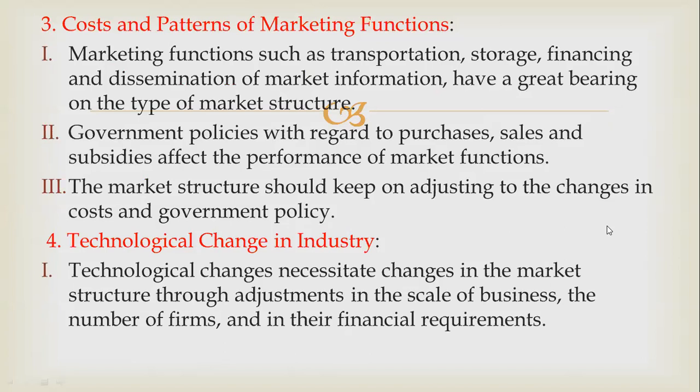If the use of technology is high, then you have to increase the number of firms engaged in that particular sector. And you have to provide some financial requirements for that particular industry, and that also affects your market performance. So these are the various important points you have to know for satisfactory market performance.